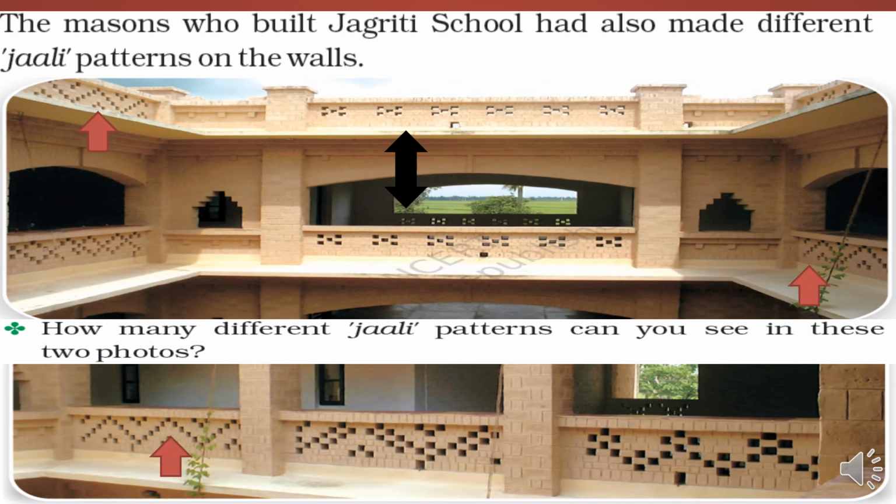So these 3 patterns are also the same. So this is the second pattern we found. This is the third one, fourth one and fifth one. We found 5 jali patterns. So there are 5 jali patterns we can see in these 2 photographs.